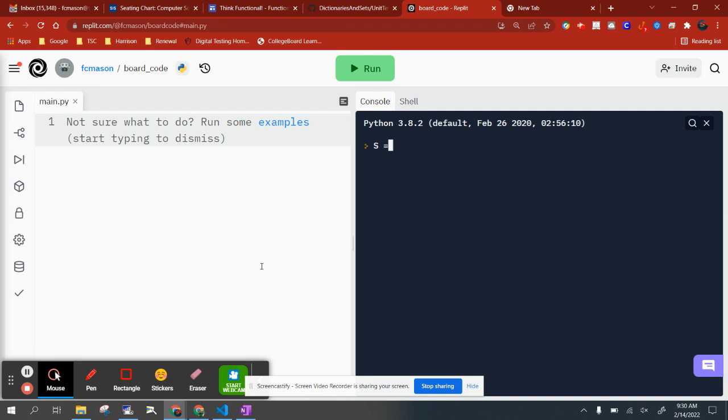Okay, so let's create a set. The set formation operator is the open curly brace. We should stop right there because there's a really good question. This is also how you begin to create a dictionary. So why isn't this ambiguous? How does Python know that this will be a set and not a dictionary?